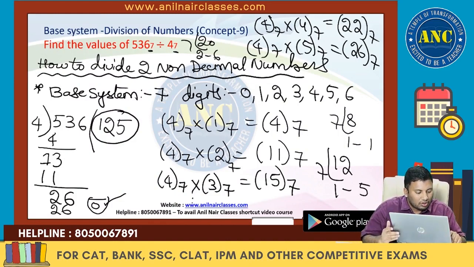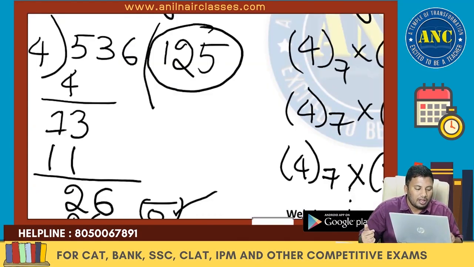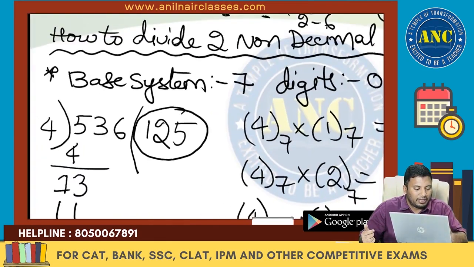First, go ahead with 4 ones are 4, remaining is 1 3. How many times will 4 go into 1 3? 4 twos are 8, which is 1 1. So 1 1, remaining is 2, 2 6. 4 fives are 20, and 20 in base system 7 is 2 6. So the quotient is 1 2 5. I hope it is clear.